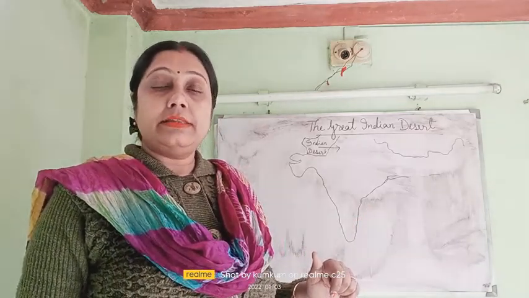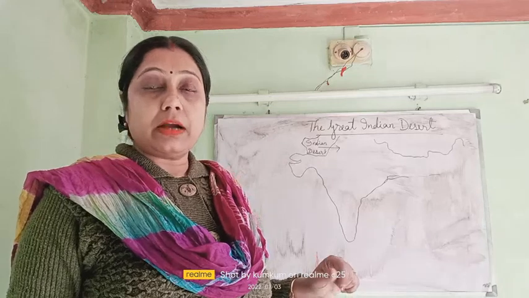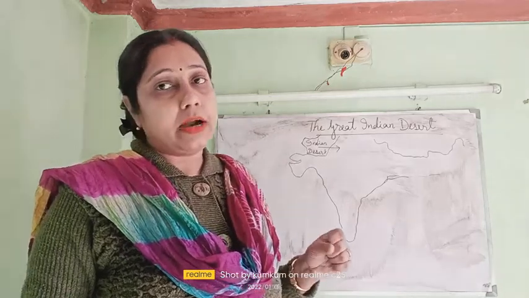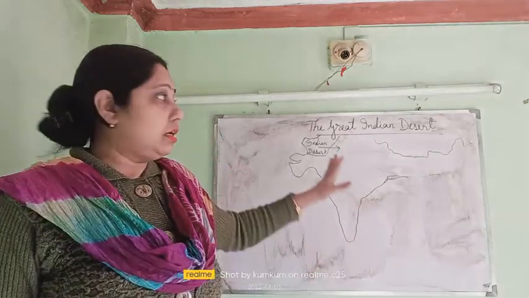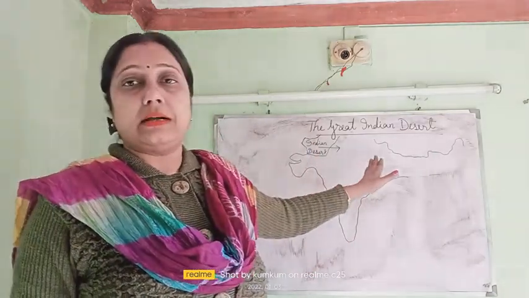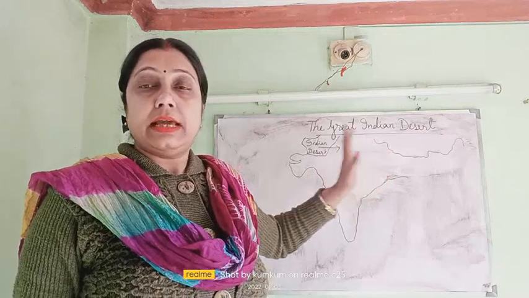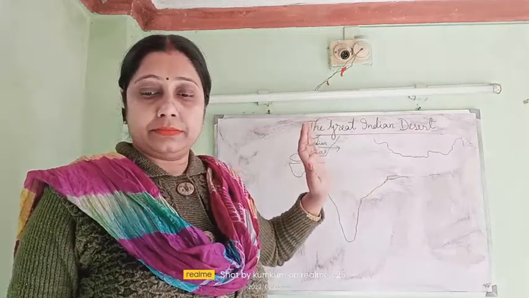It forms a part of the Sindh desert also, which lies in Pakistan. So a vast area of Rajasthan is covered with sand, and that area is known as desert.